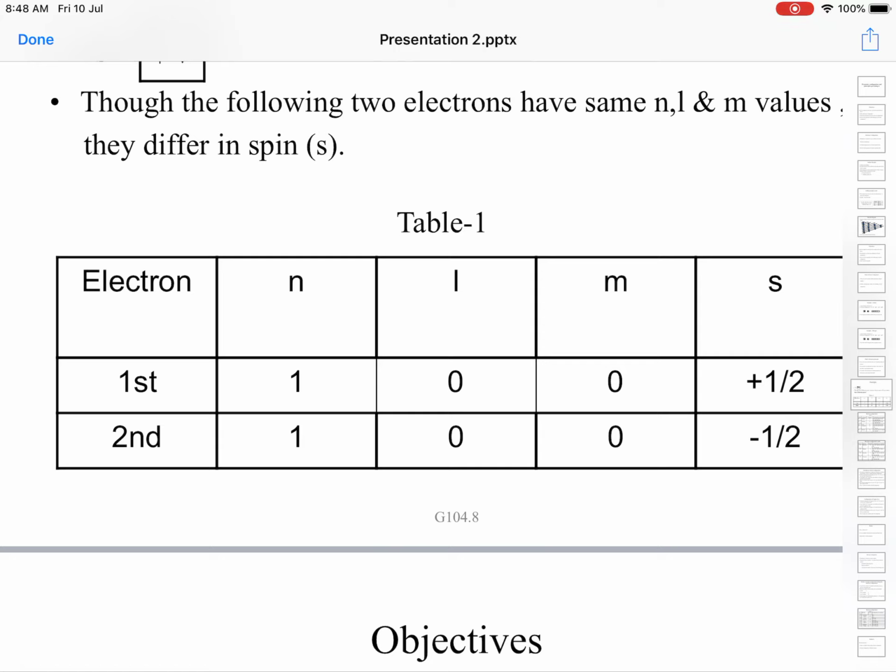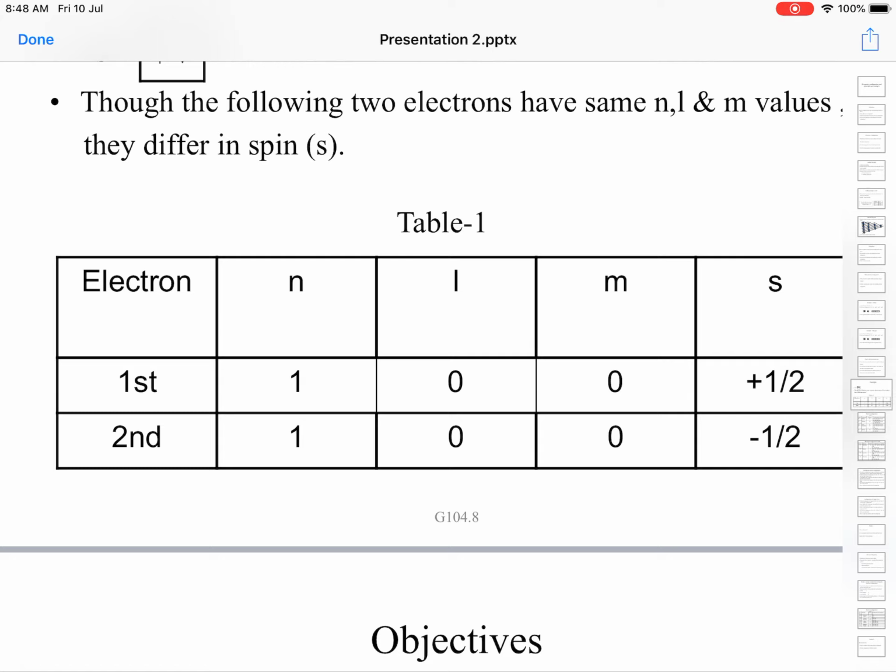To pair up two electrons in a given atom, they must possess opposite spins, and only then will they pair up. So for the 1s2 electrons, which are paired up in the 1s orbital, one electron will have a spin value of plus half, and the second will have a spin value of minus half.